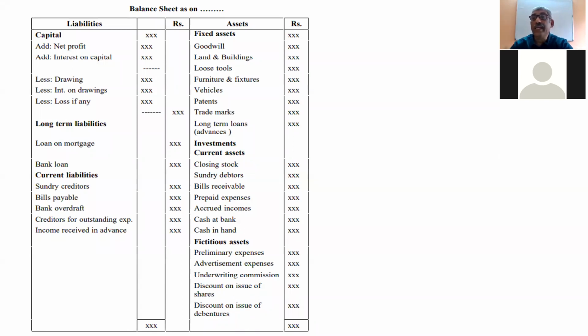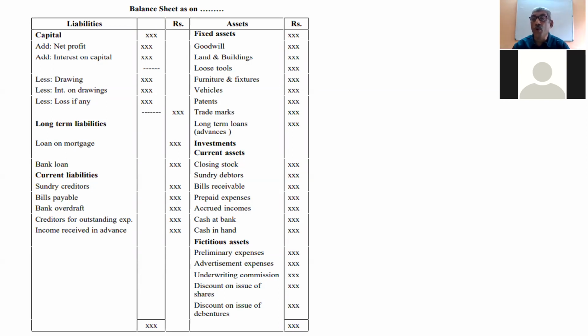So you will get the complete, correct value of the capital. Together it is called capital. That is how we calculate capital. When we do it practically, things will become more clear.